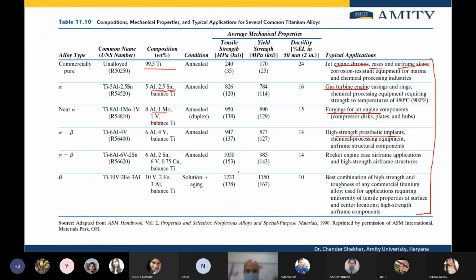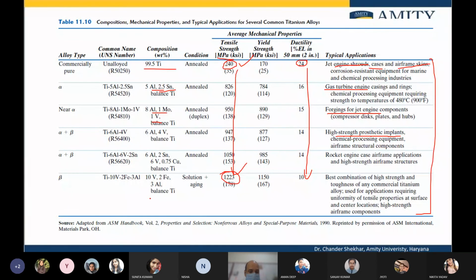And the mechanical strength of the order of, say, 1223 and as low as 240 megapascal can be achieved. And you can see when the tensile strength is low, ductility is high, and when the tensile strength is increasing, ductility will come down. So again, the trade-off between the mechanical strength and the ductility in various applications.